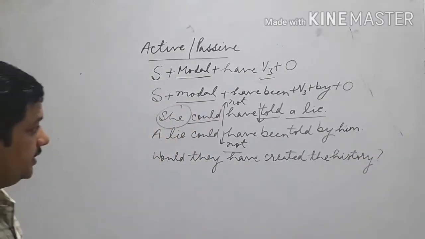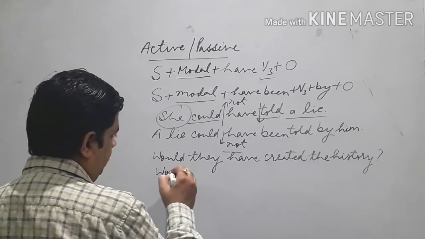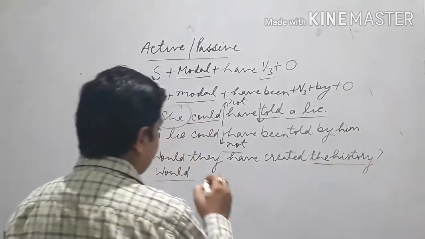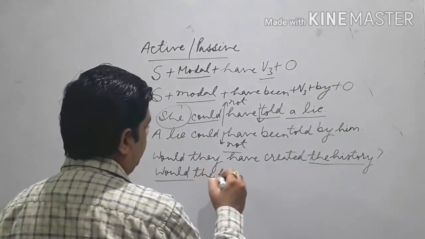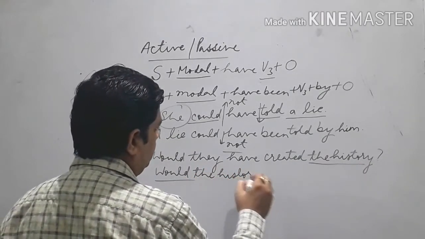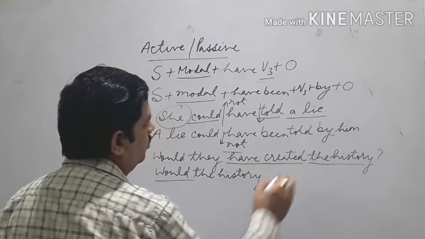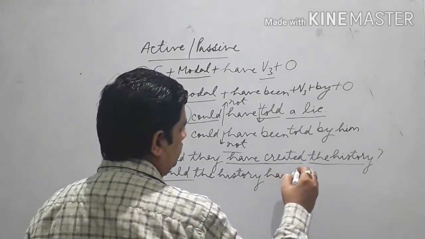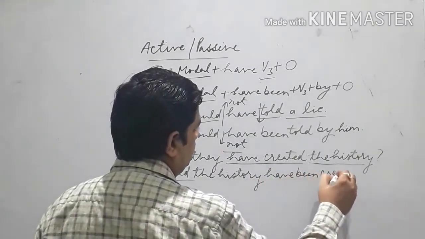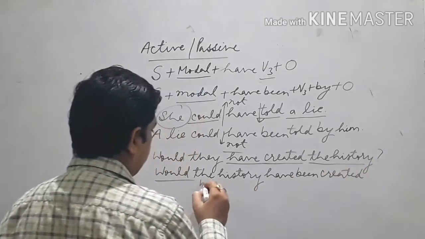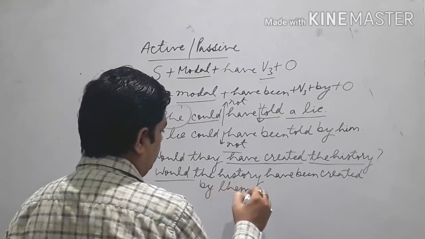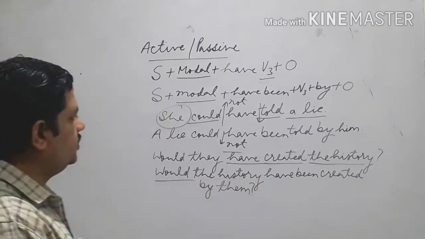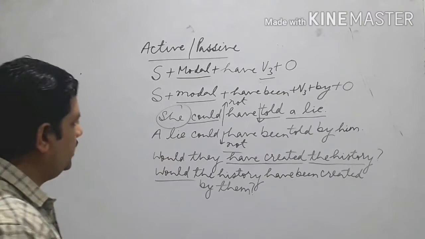The same helping verb, the same order will be there, no change. So would, then object, would the history, then have, and between have and third form you use been, like have been created by them. Okay, so this is how we deal with this kind of sentence.